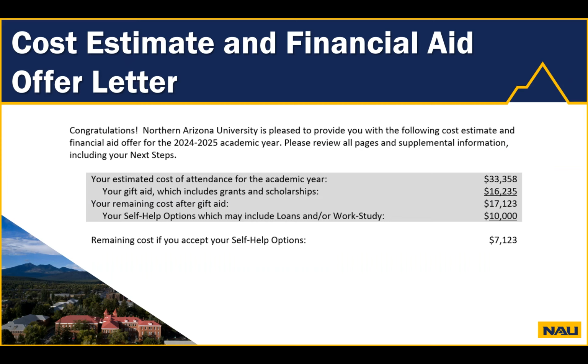Inside your offer letter, the first thing you will see is a summary page of your total cost estimate and the value of your financial aid offer. This includes your cost of attendance, total gift aid, total remaining costs after gift aid, total self-help options, and remaining costs if you accept your self-help options. These values are broken down in more detail in the subsequent pages of your offer letter.